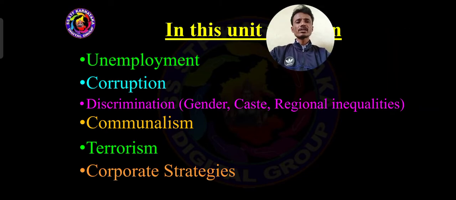Then dear students, look here. We know that India has faced numerous external and internal problems since 1947, because India got freedom in the year 1947. After that, India had faced a lot of external problems and internal problems.